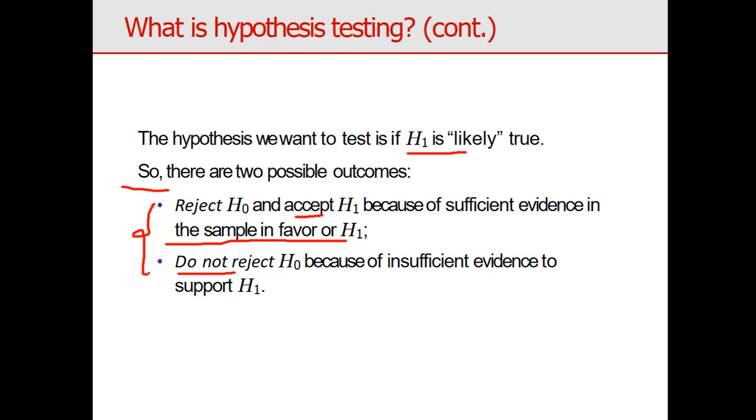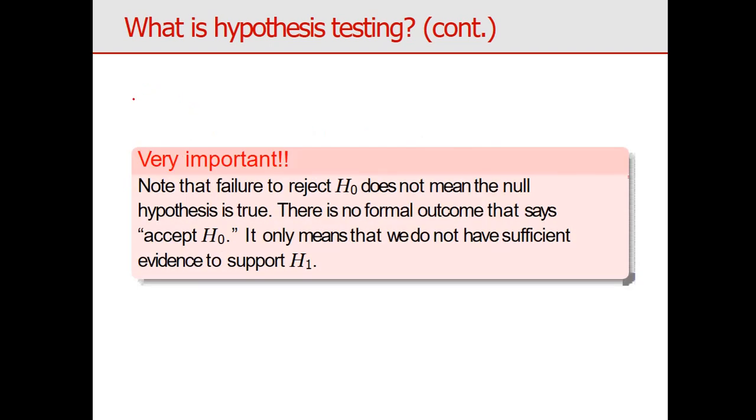These are the two possibilities for H1, the alternative hypothesis. This note is very important. Note that failure to reject H naught does not mean that the null hypothesis is true. There is no formal outcome that says accept H naught. Every time I say accept H naught, that is not correct. It only means that we don't have sufficient evidence to support H1.